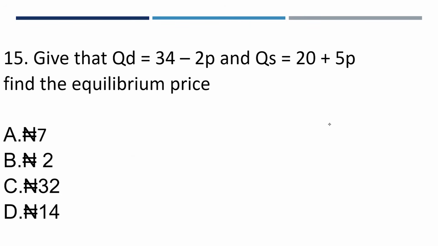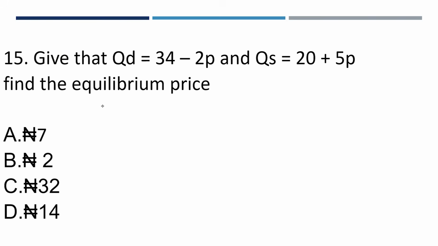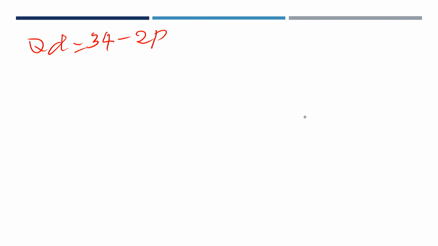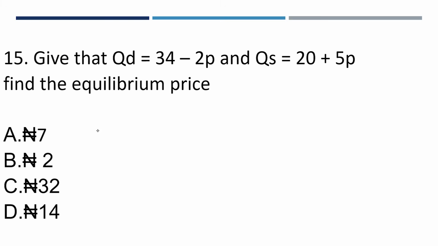Now, this question says, given that quantity demanded QD is equal to 34 minus 2p and quantity supplied QS is equal to 20 minus 5p, find the equilibrium price.